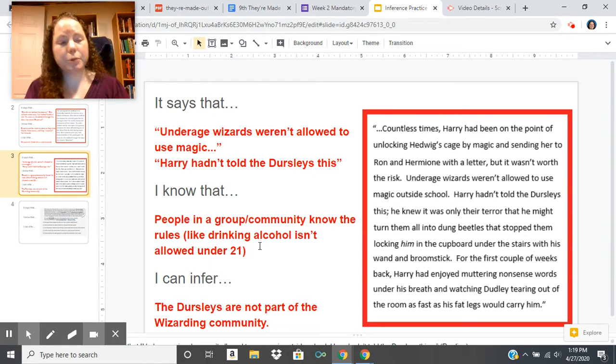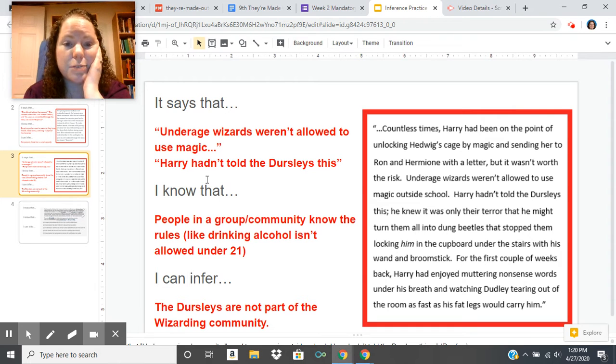So I know that in a group or community, like the wizarding community or like America, the people in that community already know the rules because you're part of the community and you live with those rules all the time. So I know that if I say a bad word, my mom will wash my mouth out with soap. I know that in America, you're not allowed to drink alcohol if you're under 21. That's like the law. Everybody knows it. So I'm connecting that people in a group or community know the rules to the fact that underage wizards weren't allowed to use magic, and Harry hadn't told the Dursleys this.